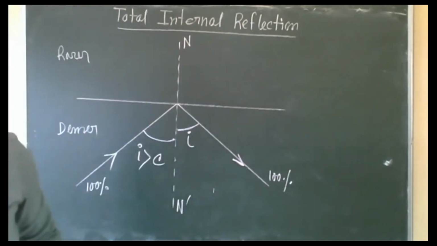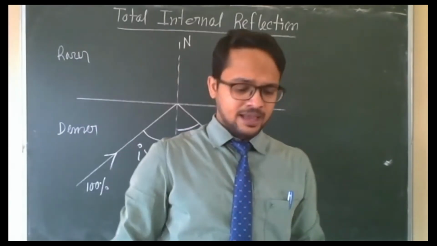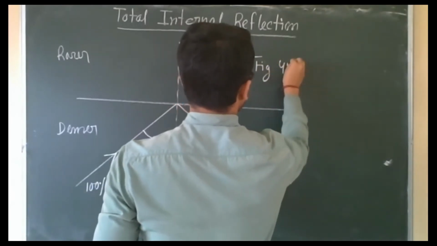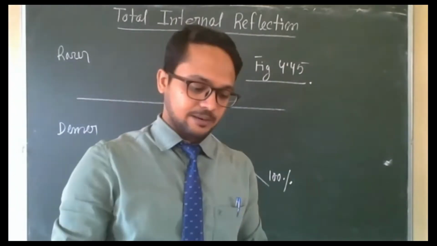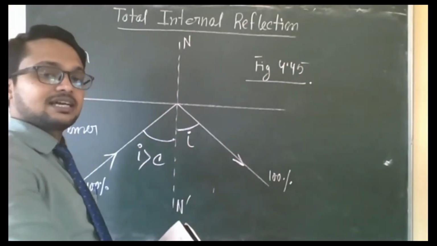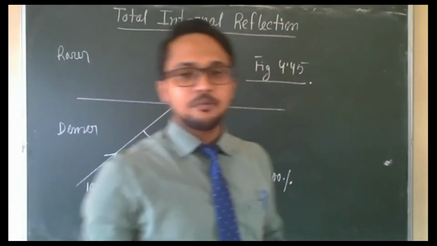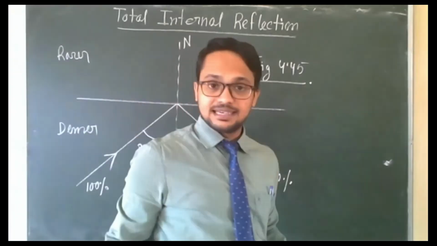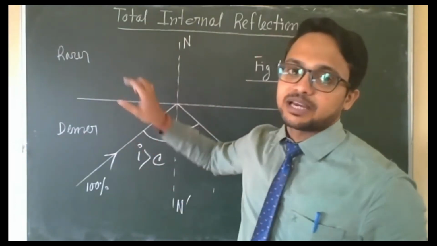Now come to the definition. Everyone mark it in your book. The definition is inside a blue box, and this is figure 4.45. Every diagram you will practice. Come to the definition of total internal reflection. When a ray of light is traveling from denser to rarer medium, and the angle of incidence in the denser medium is greater than the critical angle of this pair of media,